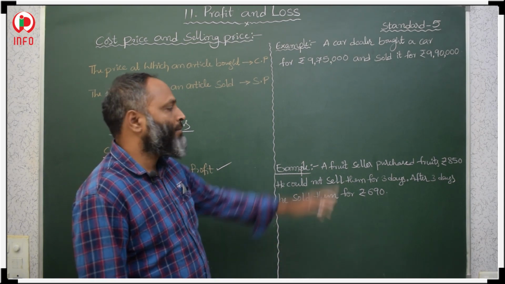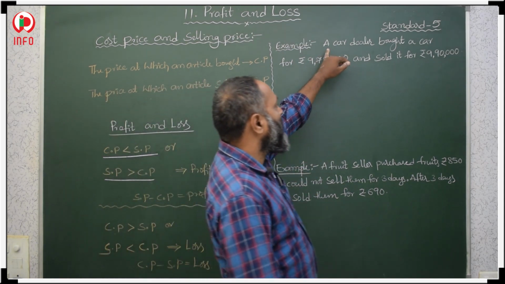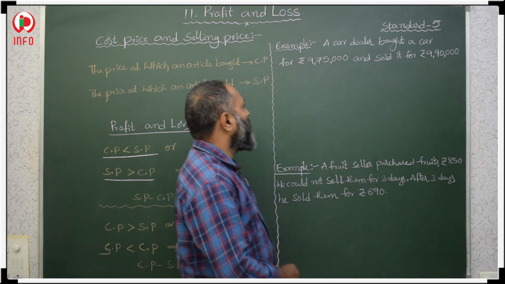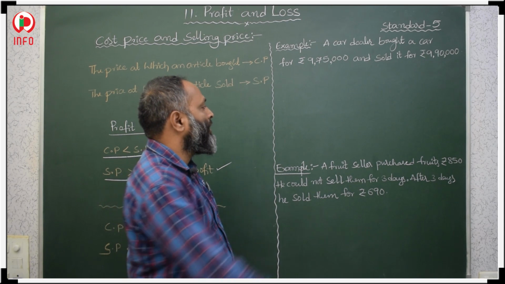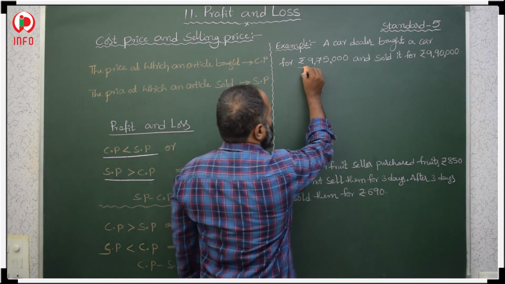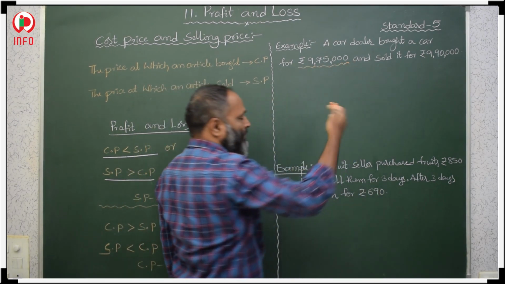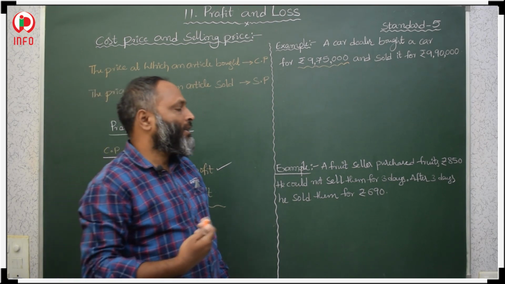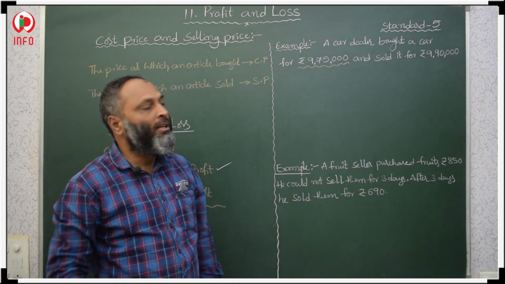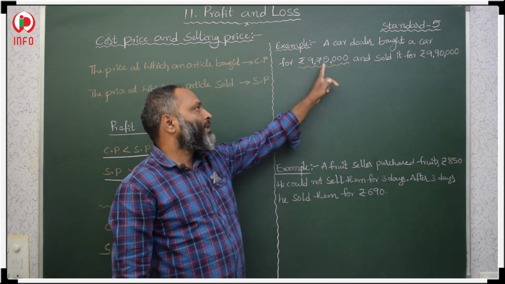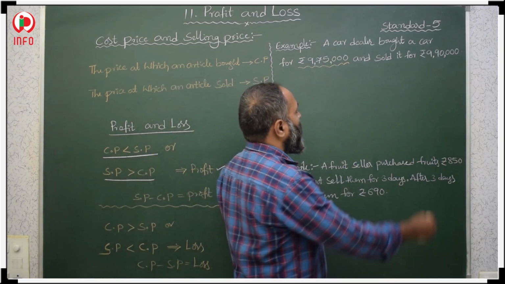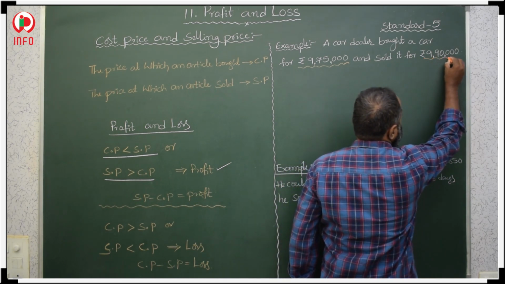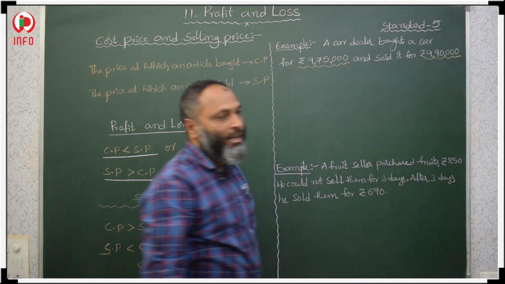In this example, a car dealer bought a car for rupees 9,75,000. Bought means the article purchased, that is the cost price. After that he sold it for 9,90,000. This is the selling price.